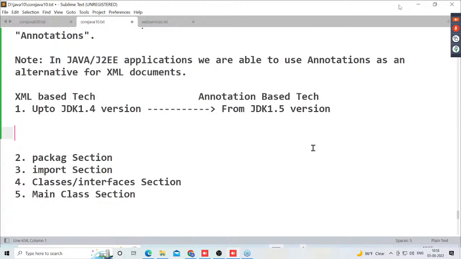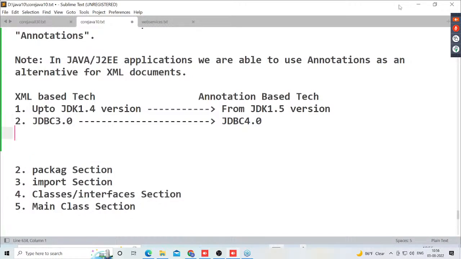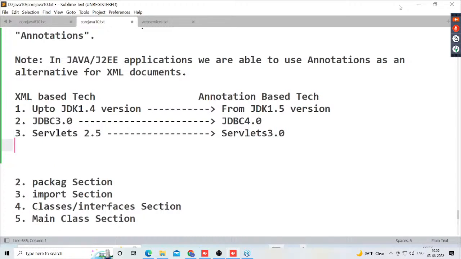Second one, JDBC 3.0: in one or two situations, XML only we are able to use. From JDBC 4.0 version onwards, annotations are used. Third one is Servlets 2.4 and 2.5, up to that XML only. From Servlets 3.0 onwards, annotations are used.